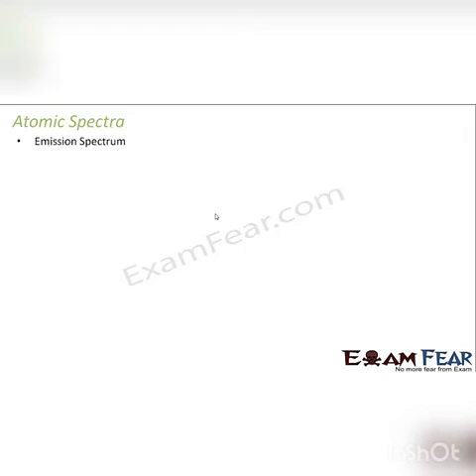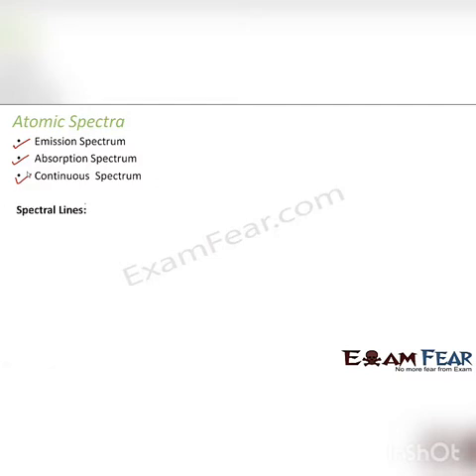So we will talk about the different types of atomic spectra, that is emission spectrum, absorption spectrum and continuous spectrum. Broadly these are the 3 types of atomic spectrum which we will talk about: emission spectrum, absorption spectrum and the continuous spectrum. We will discuss each of them in detail.